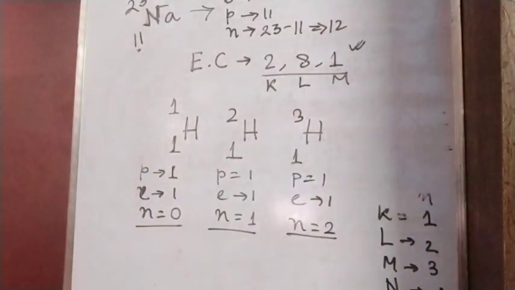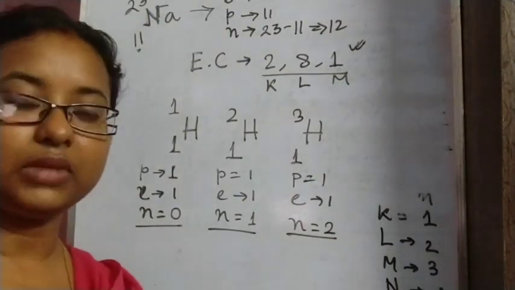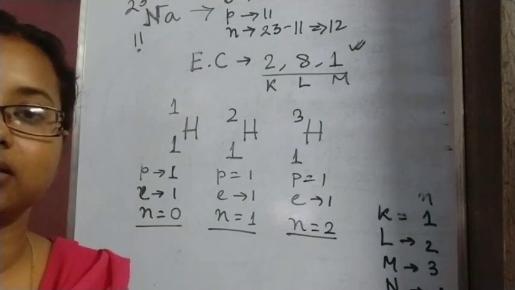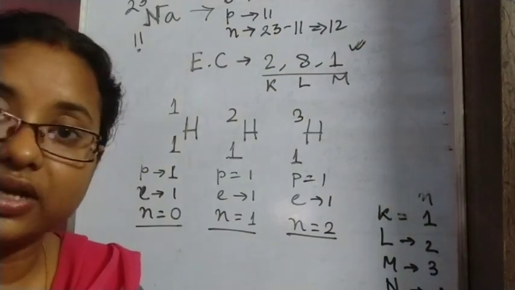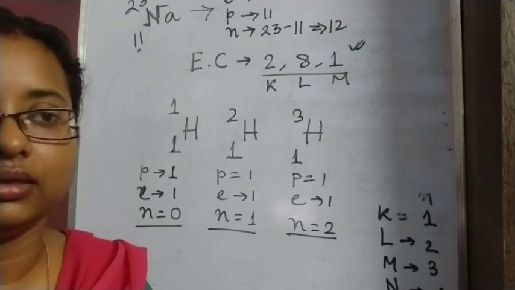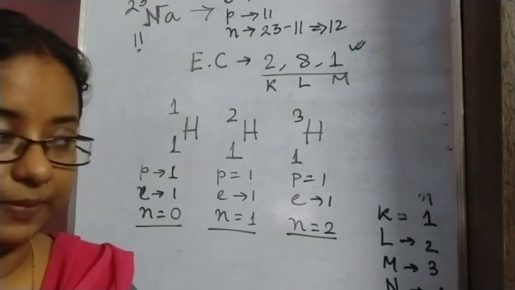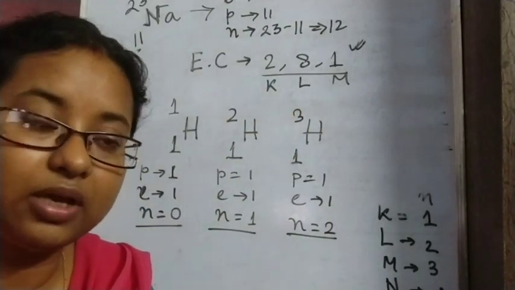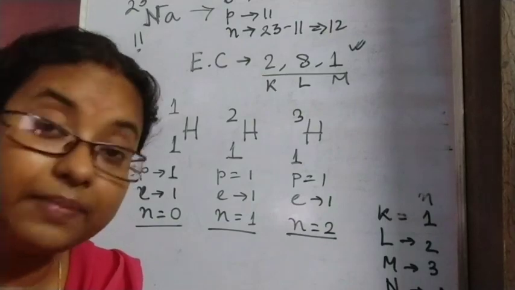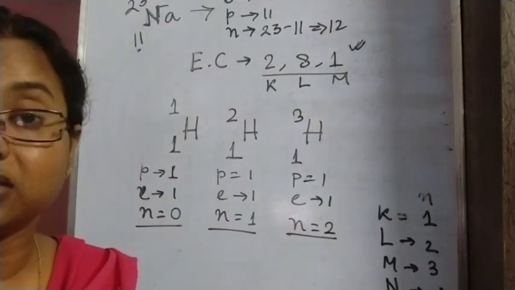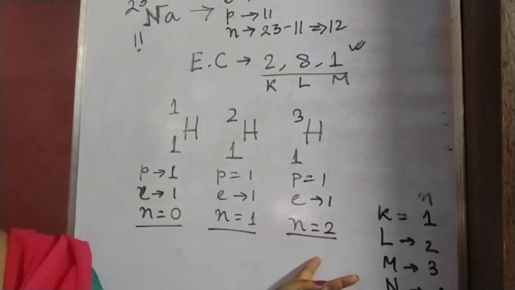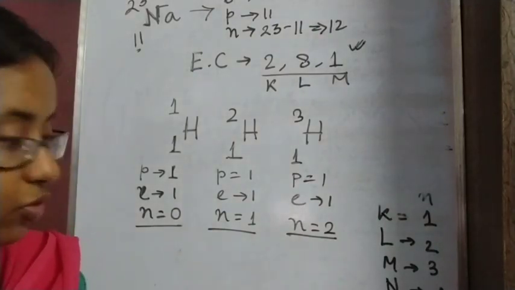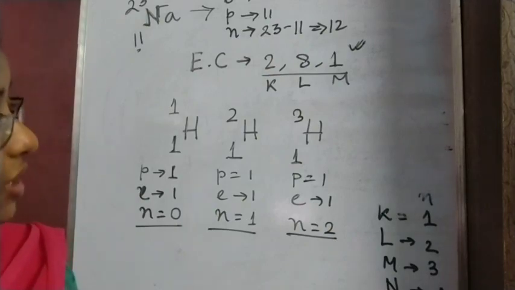So isotopes are of the same element, but they have different numbers of neutrons. In their number of neutrons they vary. That's why they have different mass numbers. Their atomic numbers are the same because they are of the same element, but their mass numbers are different because of the different neutrons in their nucleus. So these are the isotopes.